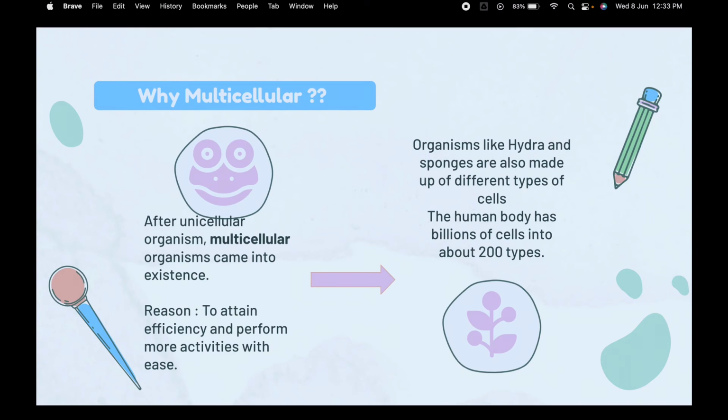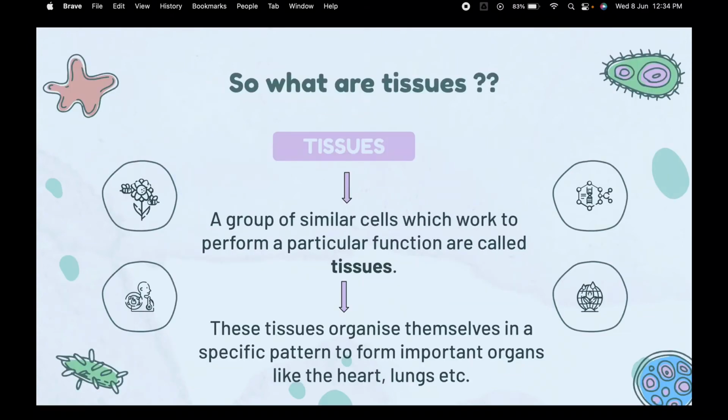The reason is to attain efficiency and perform more activities, more life functions, with much ease. Organisms like hydra and sponges, which I'm pretty sure we've studied in our previous classes, are also made up of different types of cells. Actually, the human body has billions of cells which are divided into about 200 different types.